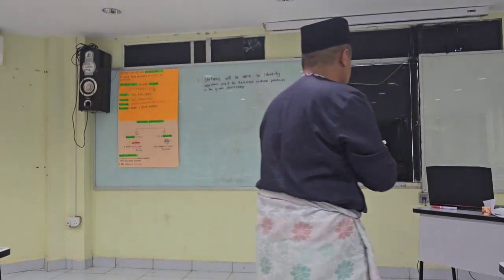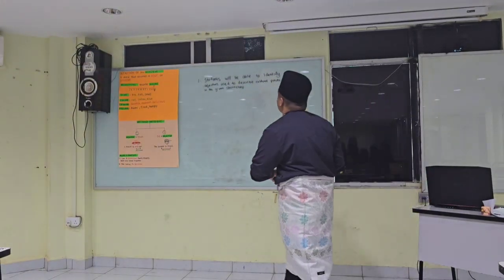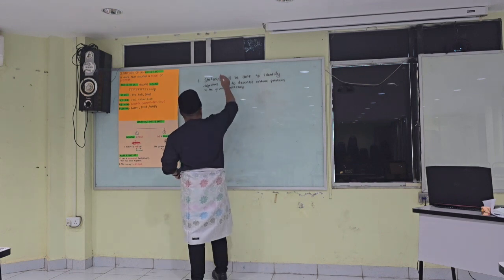So this is the learning objective that we have to follow and achieve.